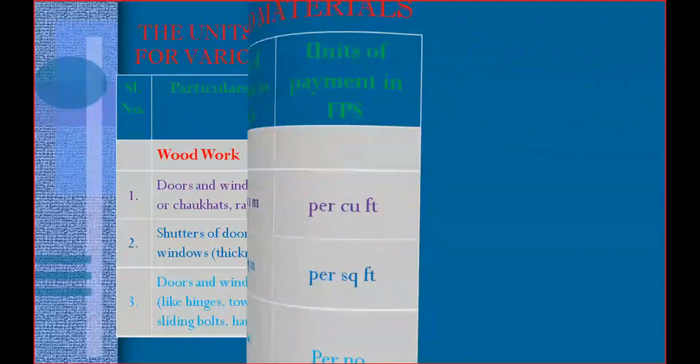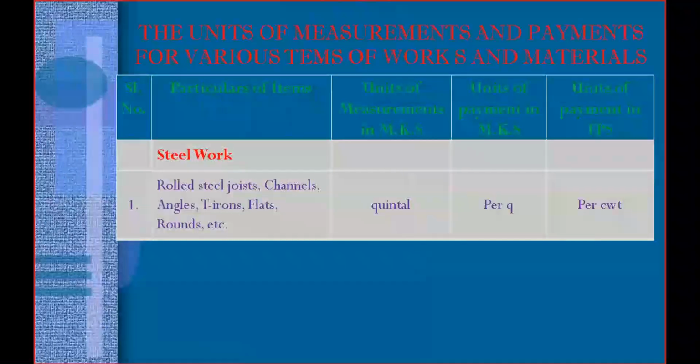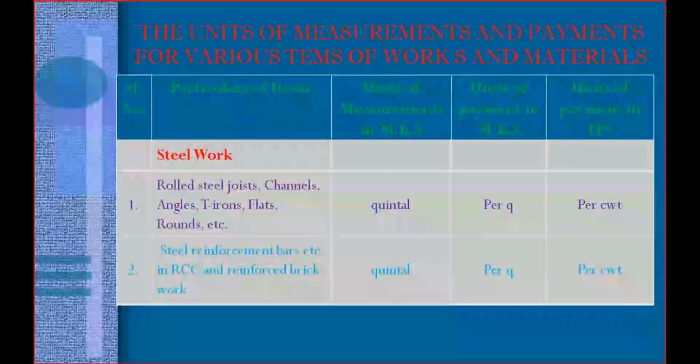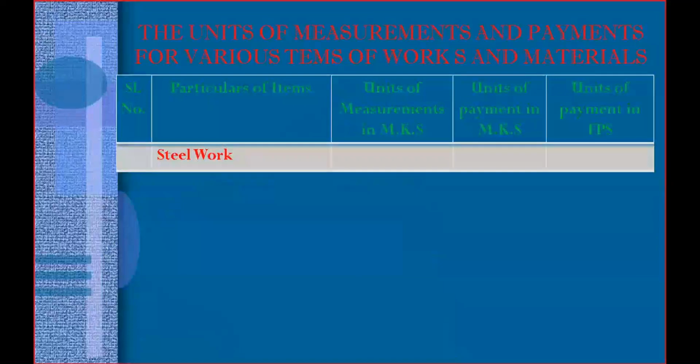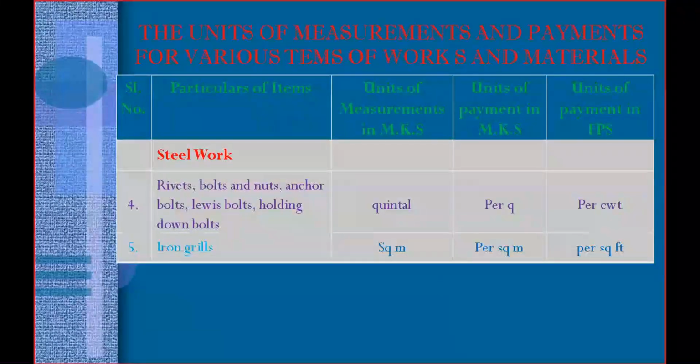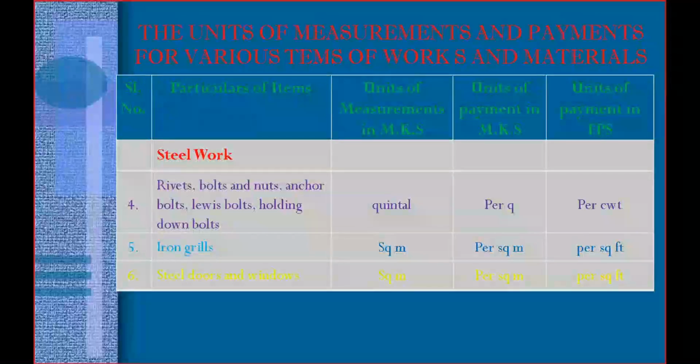And the next one is steel work. We already discussed this in the iron work. Iron work and steel work are both the same. You need to measure it in quintal and pay per quintal. Any type of work, you need to pay per quintal, except for only these two types.